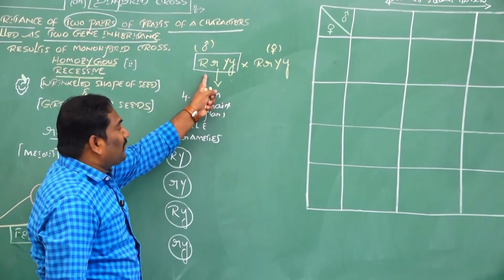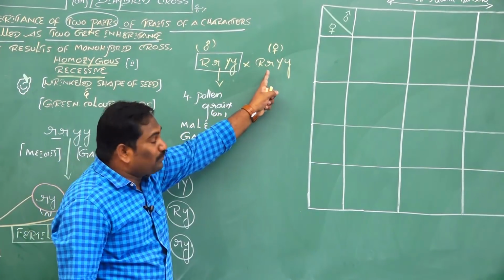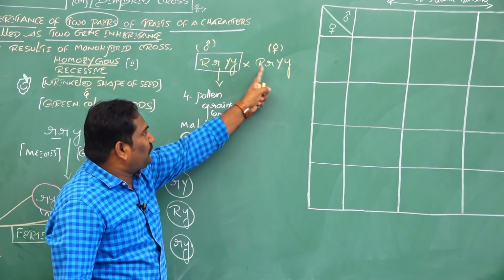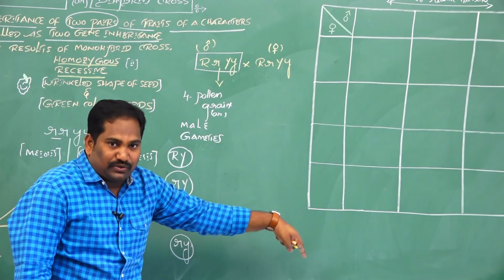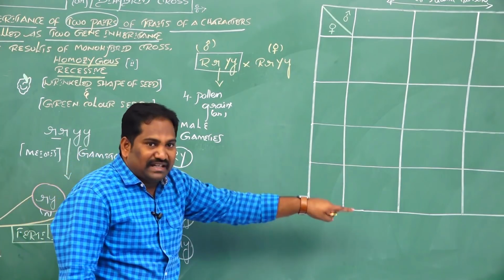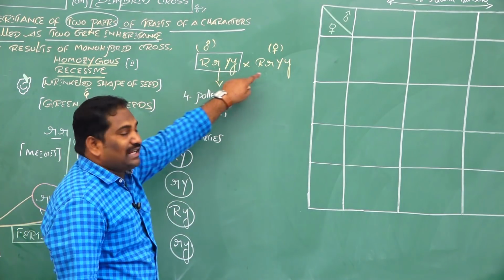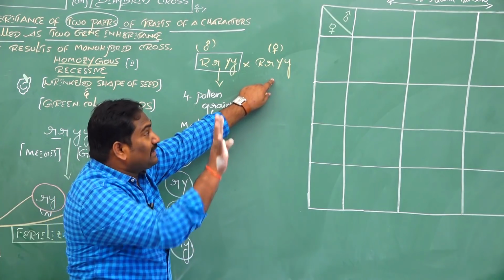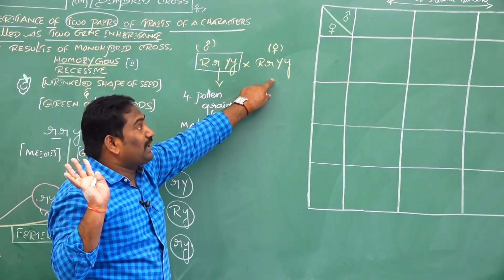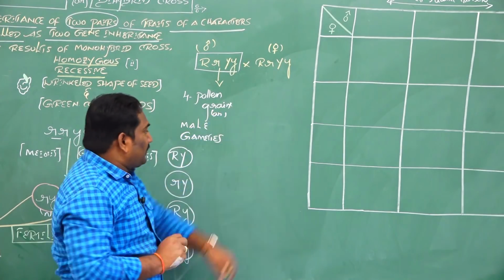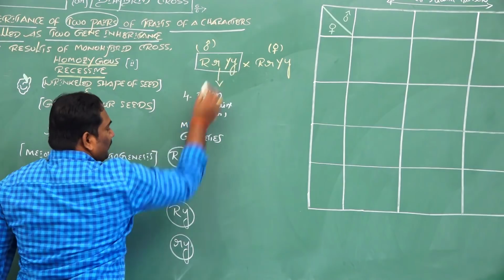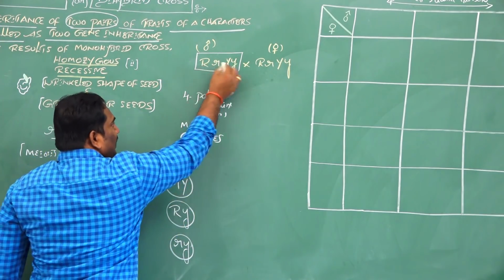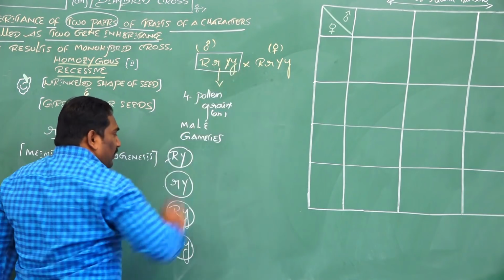From the F1 hybrids, selfing between F1 and F1 produces the F2 generation. For formation of the F2 generation, gamete formation from F1 hybrids is most important. If you can prepare the gametes, the entire F2 Punnett square table in the dihybrid experiment is easy. Here, capital R, capital Y, one gamete; small r, capital Y, one gamete; capital R, small y, one gamete; small r, small y, one gamete.